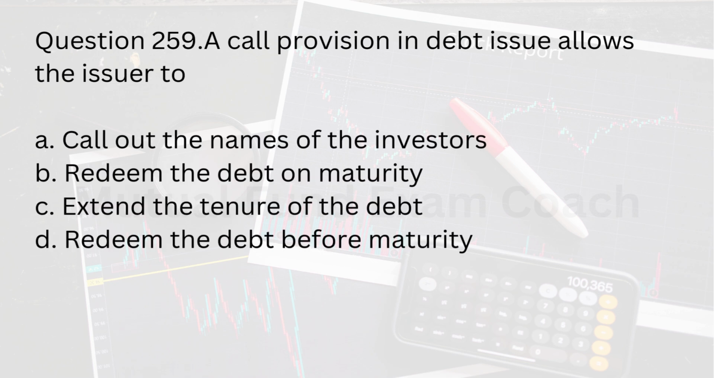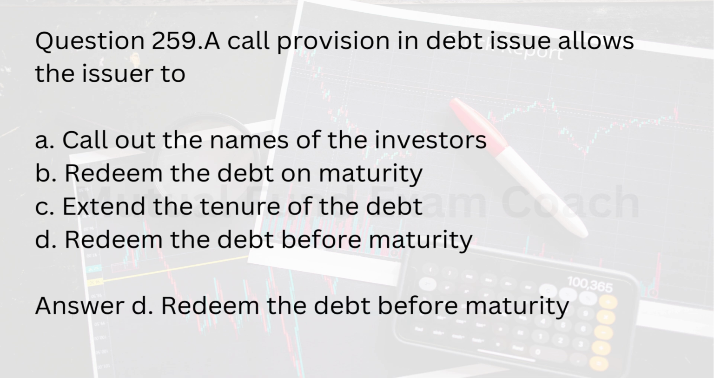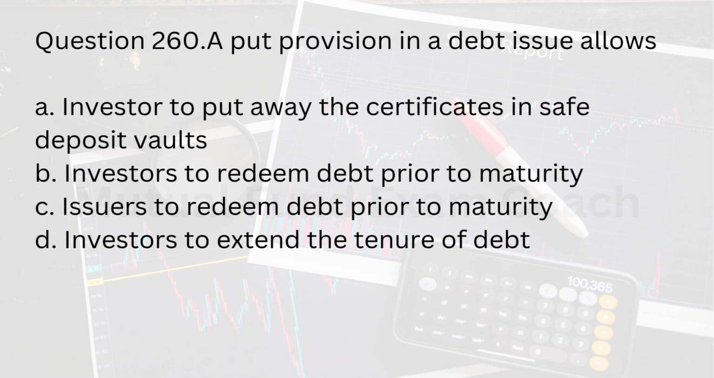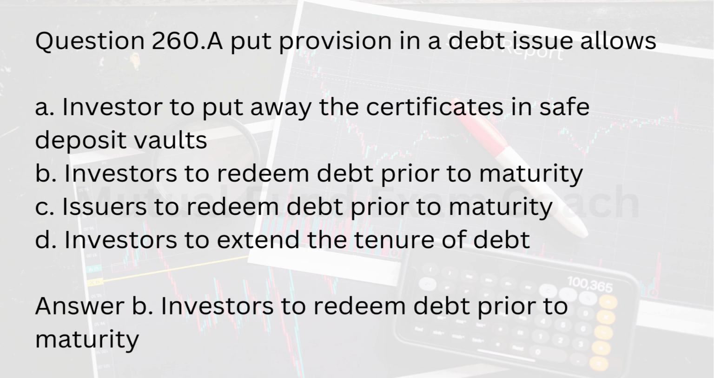True. Question 259. A call provision in a debt issue allows the issuer to A. Call out the names of the investors. B. Redeem the debt on maturity. C. Extend the tenure of the debt. D. Redeem the debt before maturity. Answer D. Redeem the debt before maturity. Question 260. A put provision in a debt issue allows A. Investors to put away the certificates in safe deposit vaults. B. Investors to redeem debt prior to maturity. C. Issuers to redeem debt prior to maturity. D. Investors to extend the tenure of debt. Answer B. Investors to redeem debt prior to maturity.